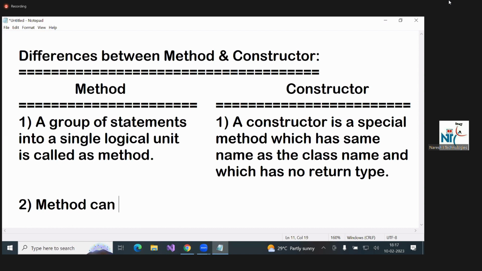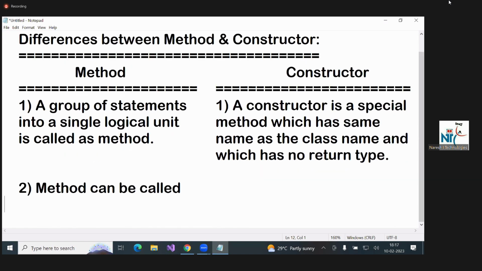A method can be called after creating an object only.